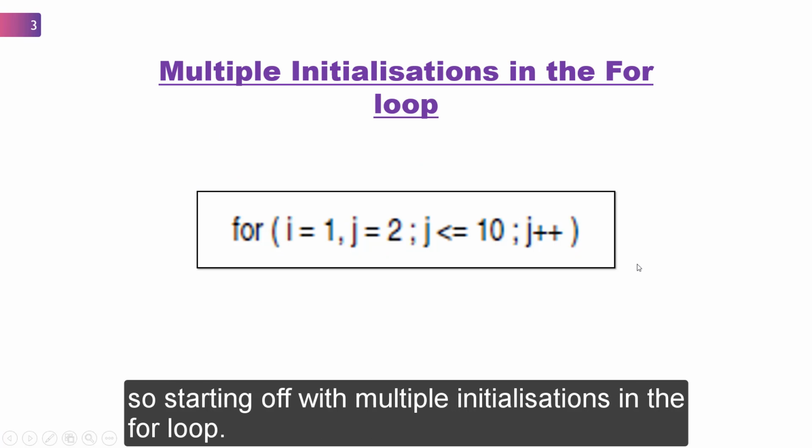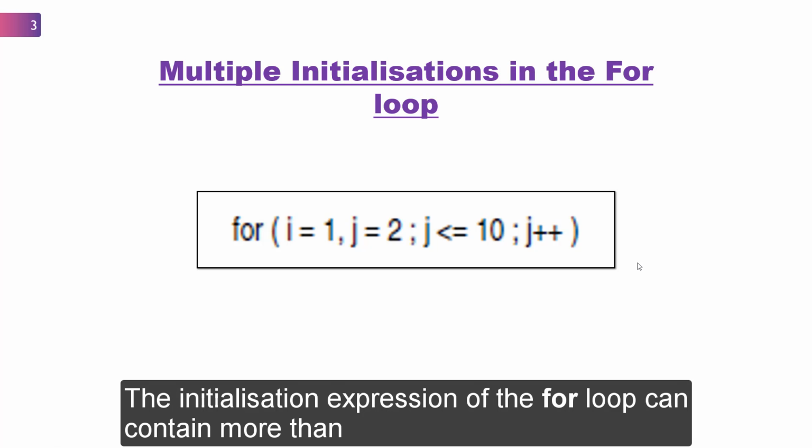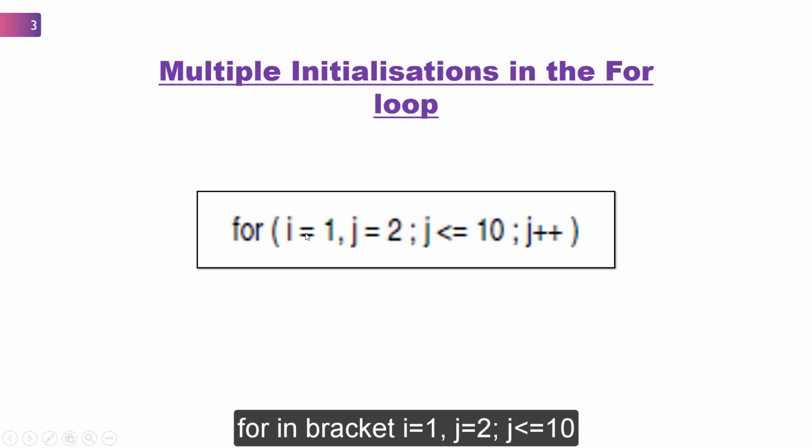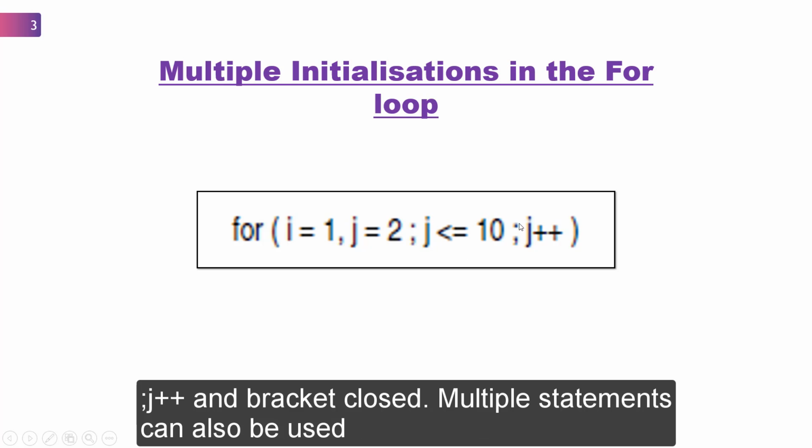So starting off with multiple initializations in the for loop, the initialization expression for the for loop can contain more than one statement separated by a comma. For example, for (i = 1, j = 1; j <= 10; j++).